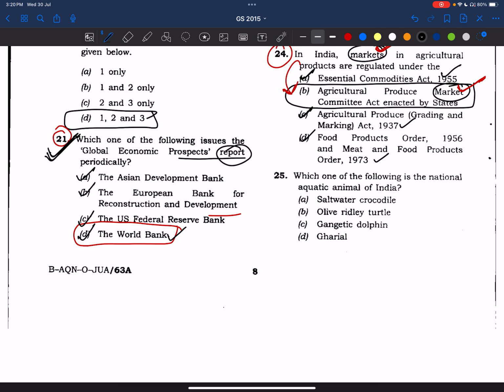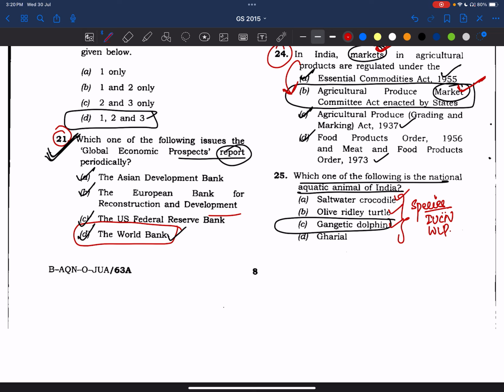Now, which of the following is the national aquatic animal? I think we saw this in the 2014 paper. The answer is the Gangetic dolphin. Very simple, nothing much to discuss. But see what the important things are. These are all species, so we have to know about their IUCN status, in which schedule of the Wildlife Protection Act they are placed, and also what their main characteristics are.